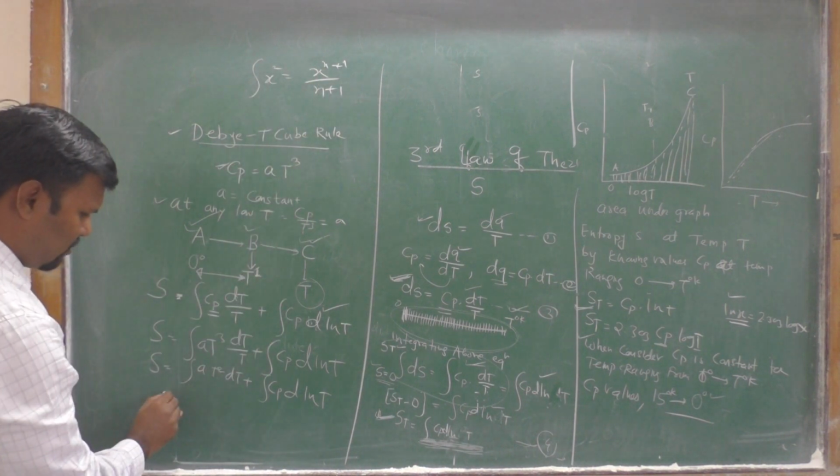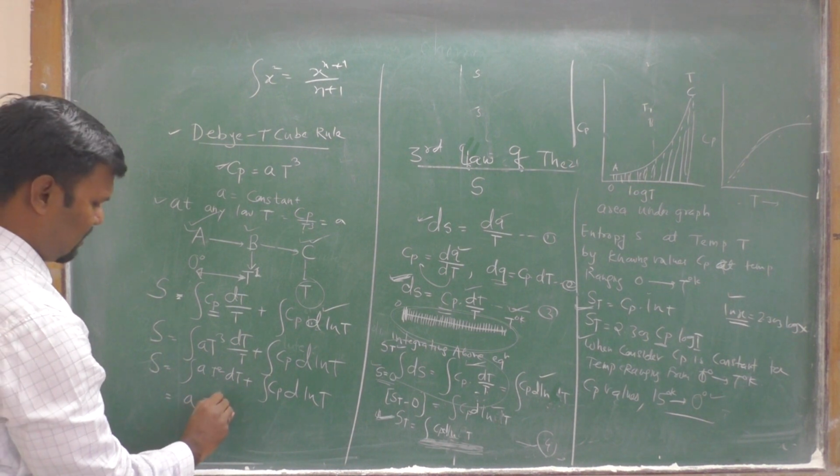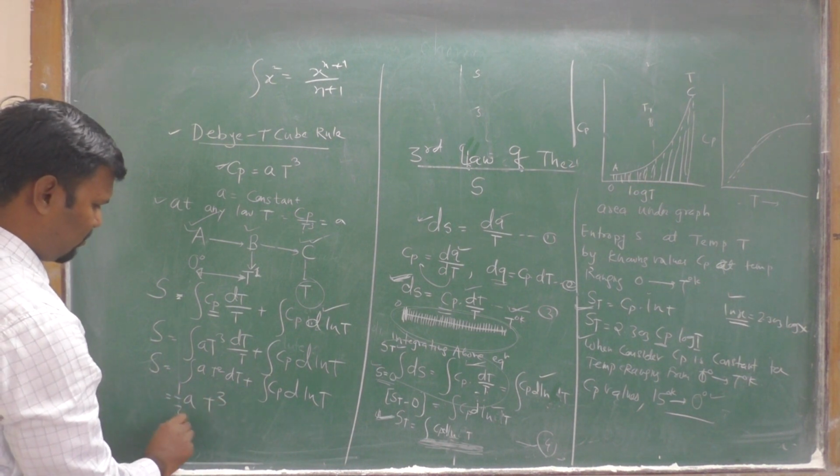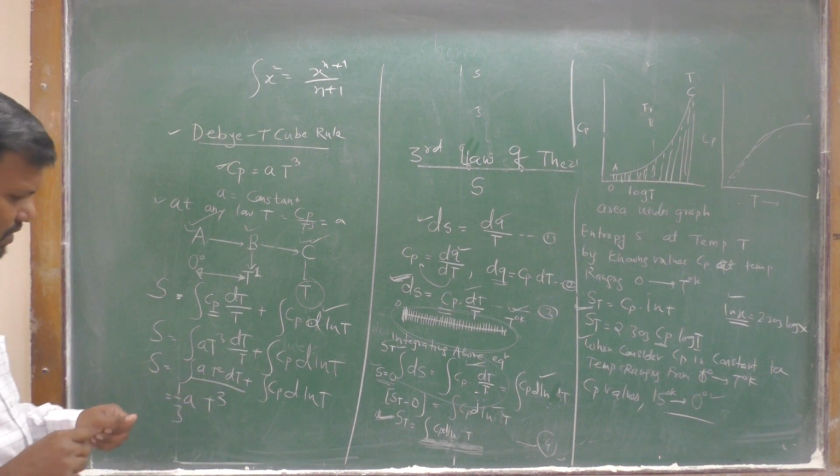For T square, our value will be A T raised to cube upon 3.